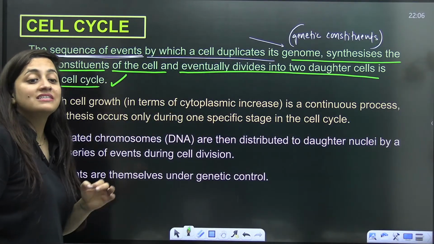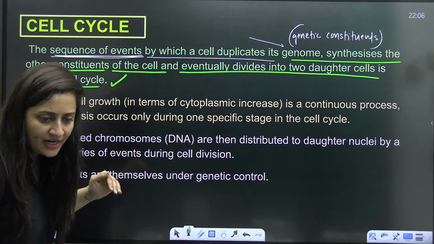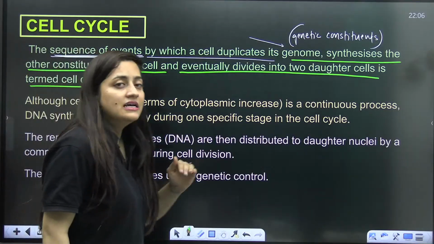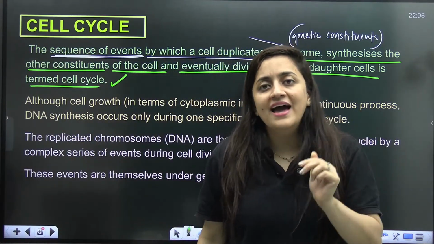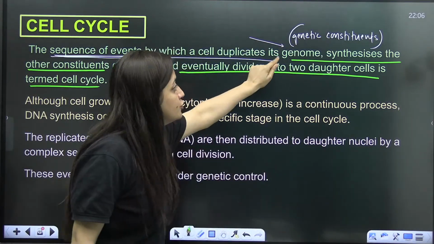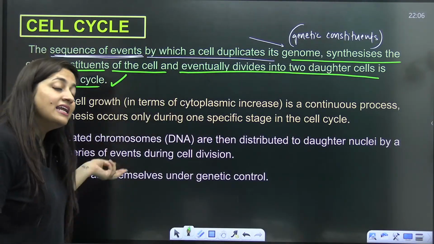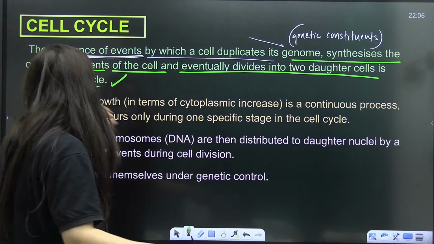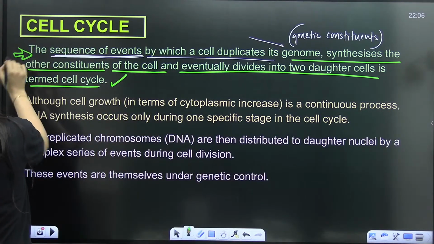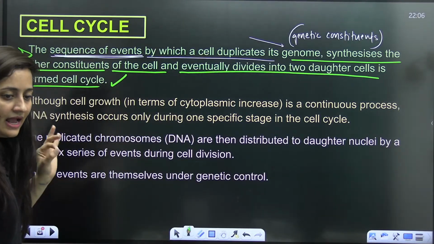So this is what the cell cycle is: a sequence of events by which a cell duplicates its genome, synthesizes its other constituents, and eventually divides into two. Am I clear here?